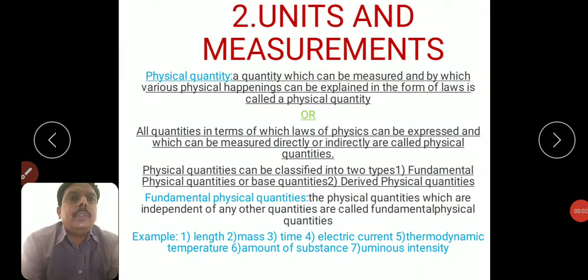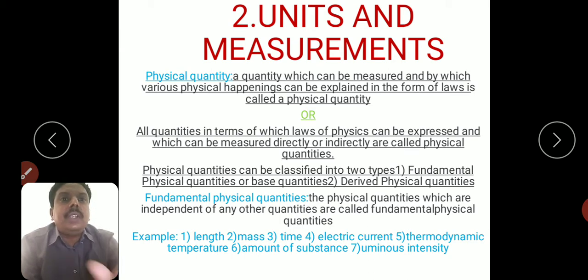Hi students, today I am going to explain a new chapter in Junior Inter Physics, that is the second chapter, Units and Measurement. This chapter is very important for further study of different branches of physics and understanding the different concepts, different phenomena and different principles. This is very important. So, coming to the first topic, physical quantity.